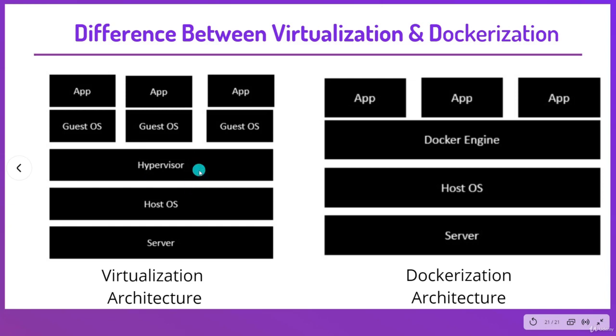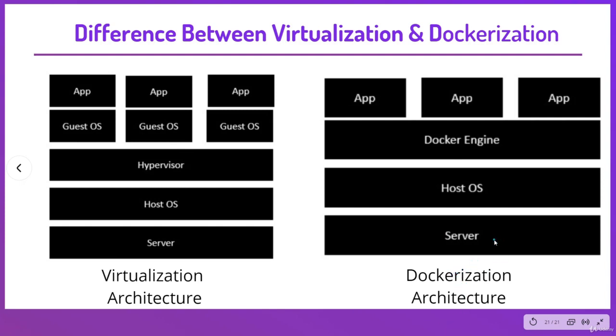You would then install multiple operating systems as virtual machines on top of the existing hypervisor, called guest OS. You would then host your application on top of each guest OS. That's it for virtualization. And now let's talk about what is Dockerization.